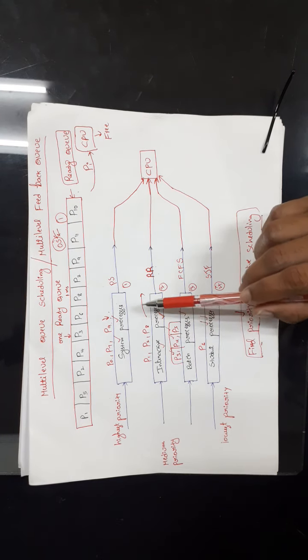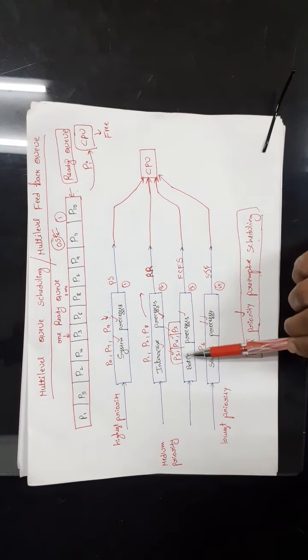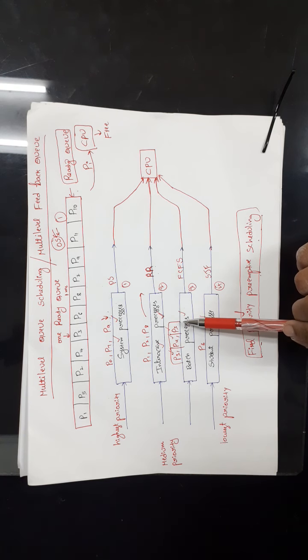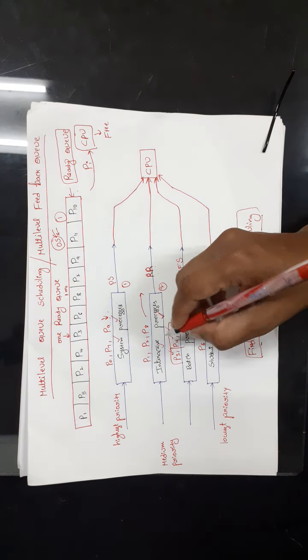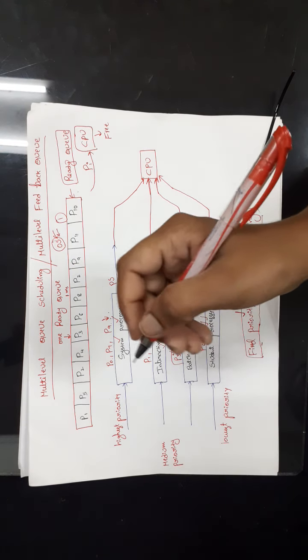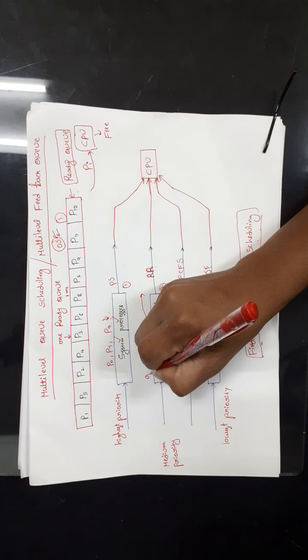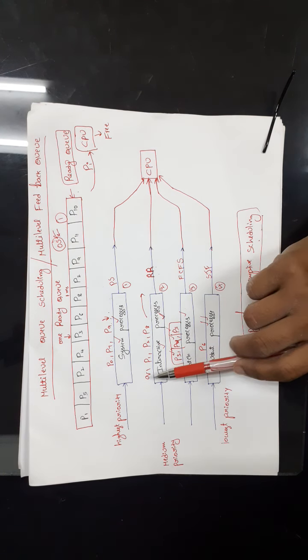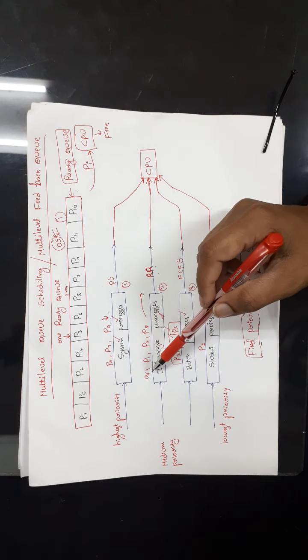After that, this queue is also empty. Now P3, P4, P5 will be executed. So let us assume that now I am executing P4. At this time, one high priority process has come. That is Q1. Q1 is the high priority process. So Q1 has come into the high priority queue.